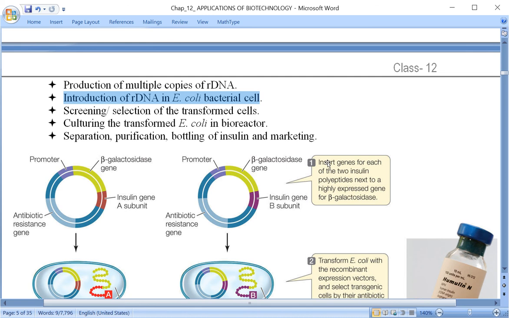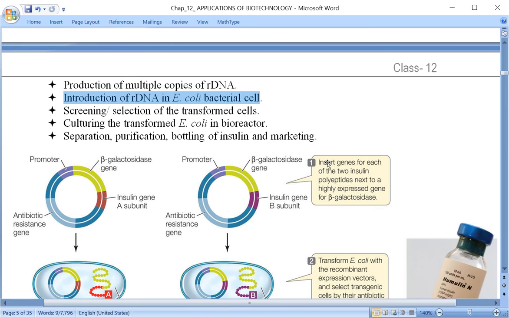After that, screening or selection has to be done as to which bacteria have now become transformed, which bacteria have accepted this recombinant DNA, so that they can be grown in large volume. They can be cultured in large quantity so that they are able to produce chain A and B separately.